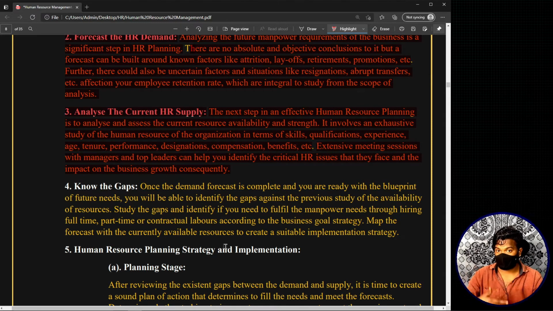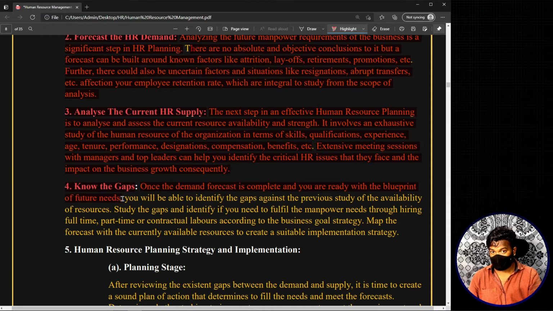Now what we did in the next step, in the example, we tried to find the gaps. That means we know the demand. We don't know the exact amount, but we basically have a forecast relating to the demand. We know our basic supply. Now all we have to do is find the gaps. Now see the next step, know the gaps. Once the demand forecast is complete and you are ready with the blueprint of future needs, the second step, you will be able to identify the gaps against the previous study of availability of resources, the third step.